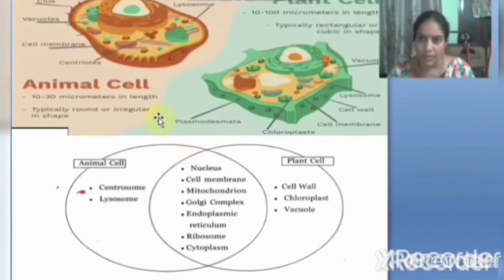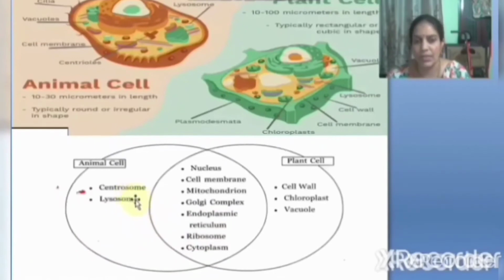You know that this is a plant cell and this is an animal cell. How is this plant cell different from this animal cell? Some organelles are present in plant cell and absent in animal cell. Some organelles are common, present in both. See this structure.